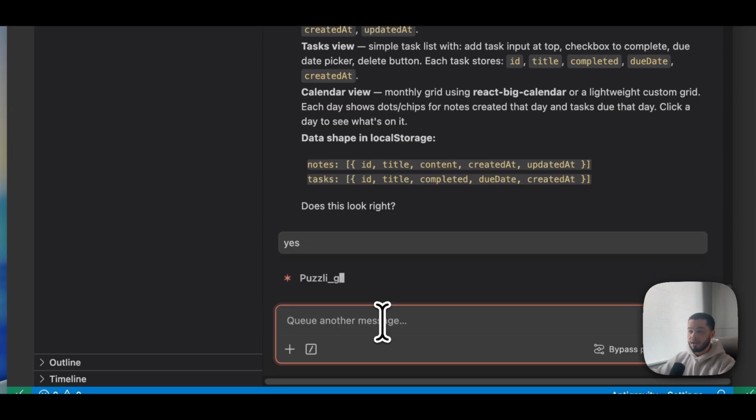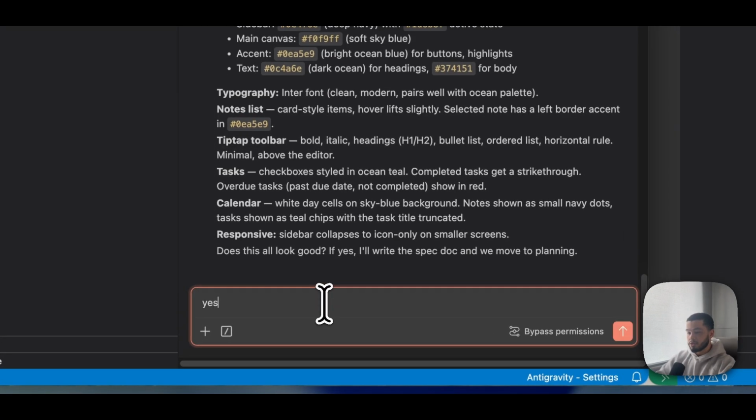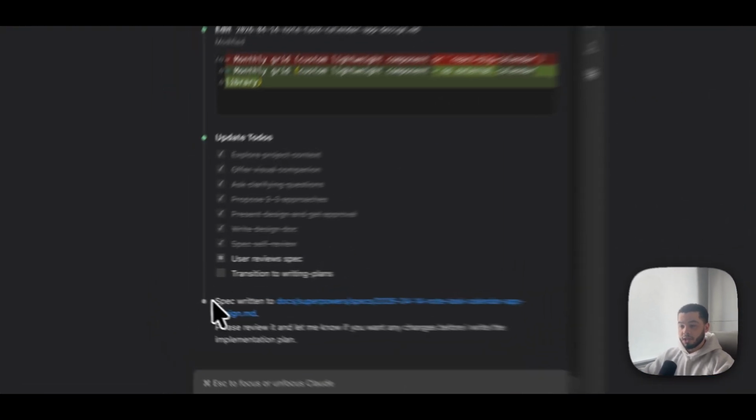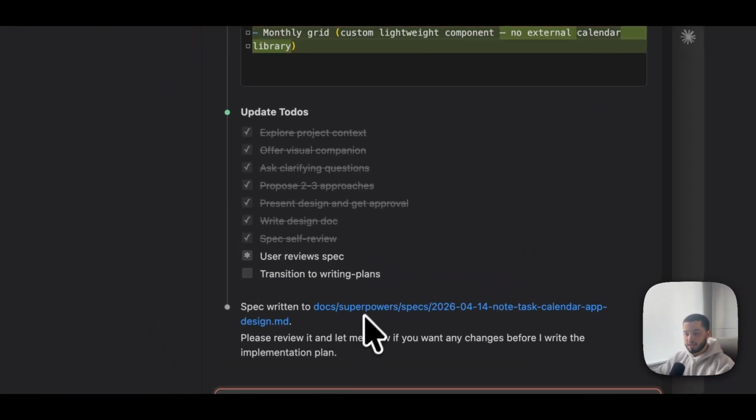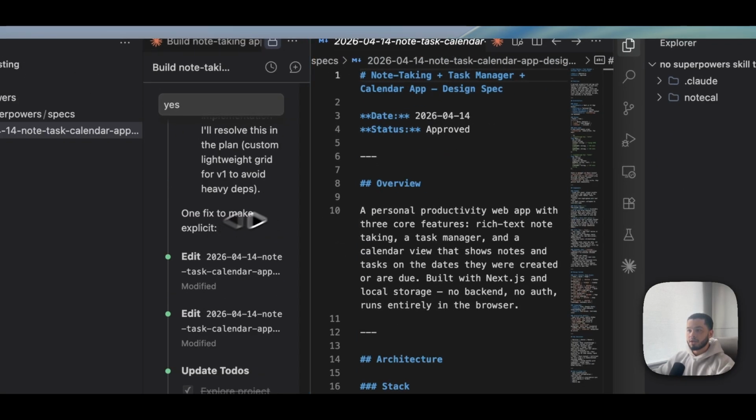So we're going to say yes, that section 2 looks correct. Gives us some questions on does this styling and UI details look good. We're going to say yes. Okay, so you can see right now it gives us a spec review, or basically everything that this app is going to have. If we open this, we're going to see the overview.